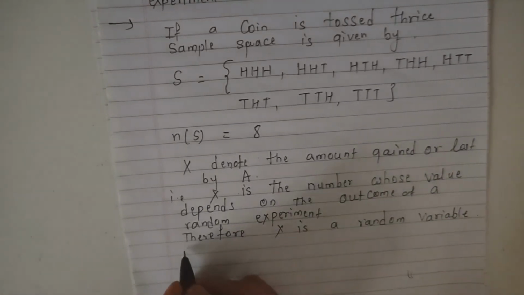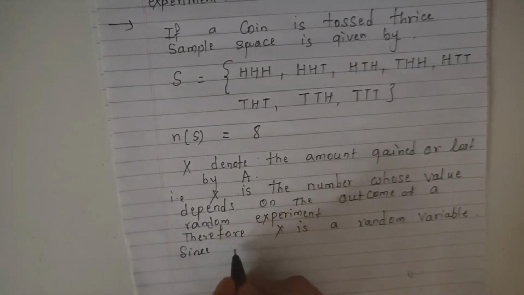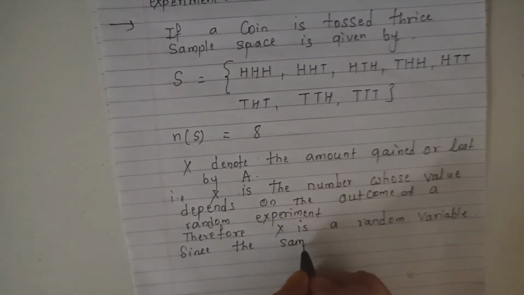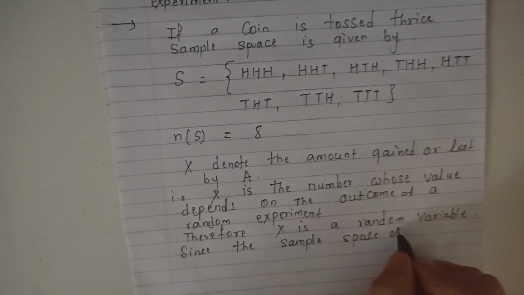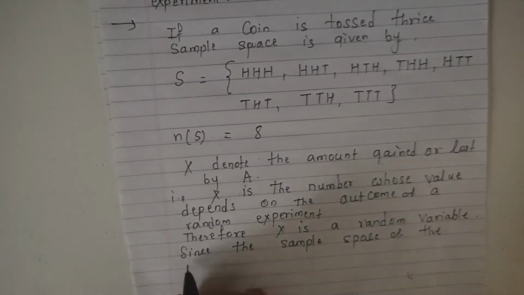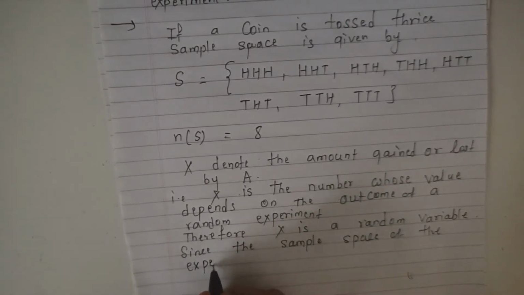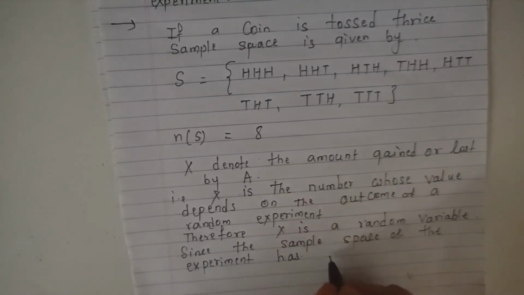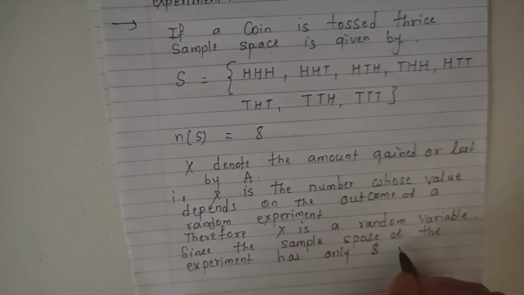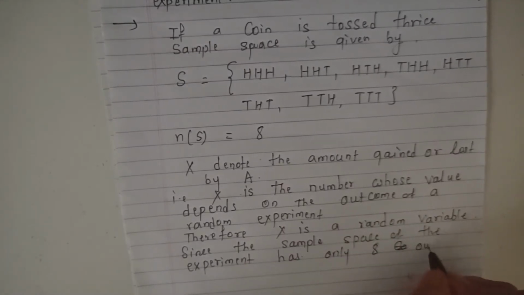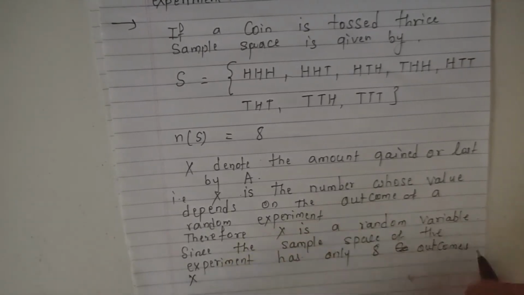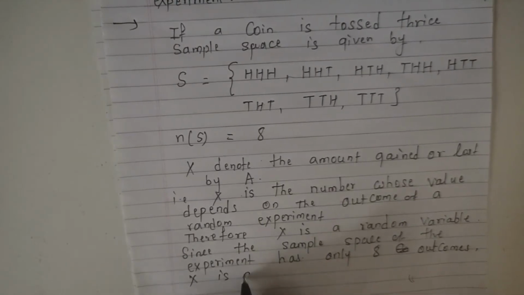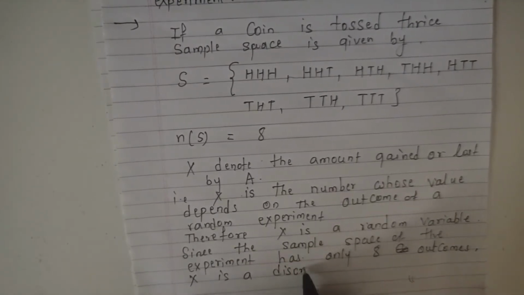So let us write, since the sample space of the experiment has only 8 outcomes, so X is a discrete random variable.